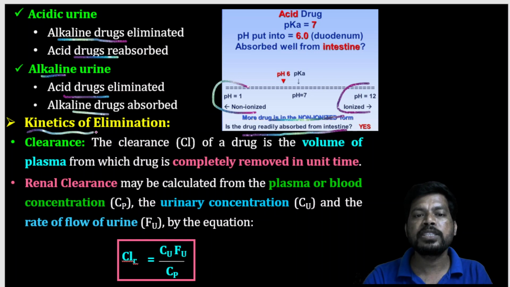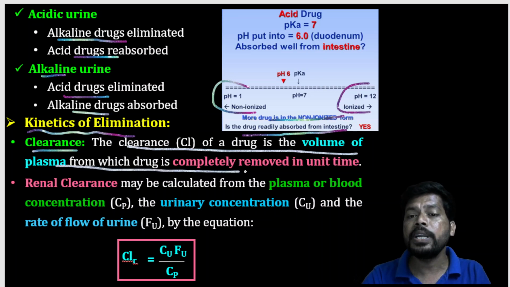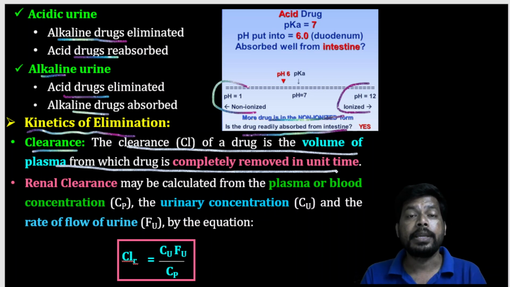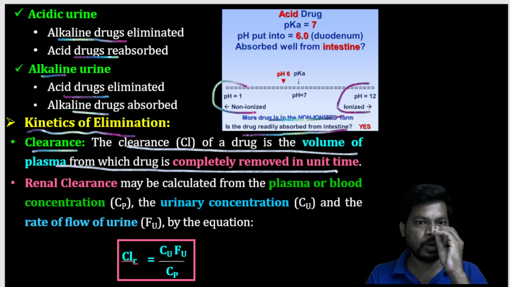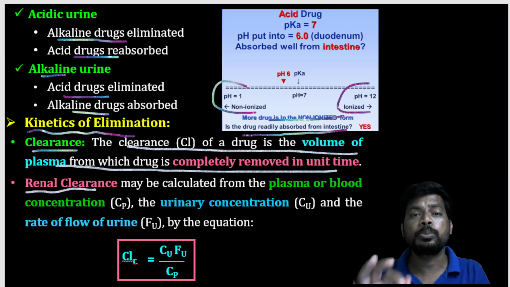Next, kinetics of elimination. Kinetics of elimination is also a very important concept. First in that is the clearance. So what is the clearance? The clearance of a drug is the volume of plasma from which the drug is completely removed in unit time. So the clearance of a drug is the volume of plasma from which the drug is completely removed in unit time from the body, especially from the plasma. That is a simple definition of clearance.